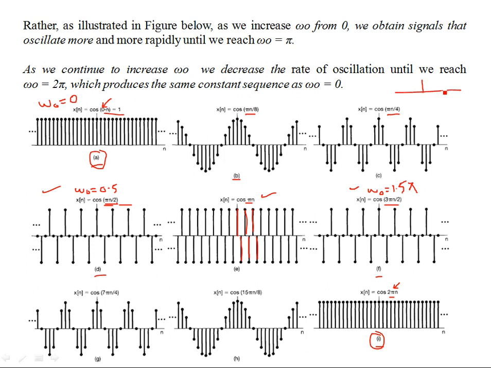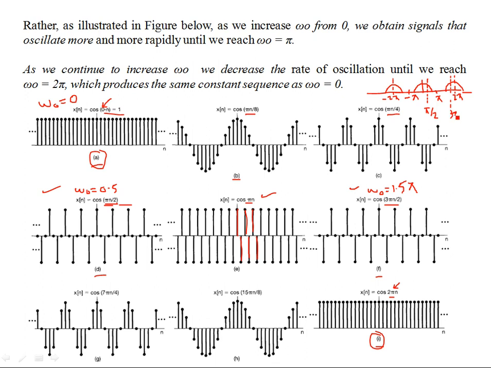Why? Because in the spectrum, if this is the spectrum of the signal from minus pi to pi, we know that all these frequencies are going to repeat at integral multiples of 2 pi and minus 2 pi, and this trend is supposed to continue. So this is minus 2 pi, and then this is 2 pi. This thing is going to continue. Now, let's say we're looking at pi by 2. This is one frequency. We know that this is also going to repeat at 3 pi by 2.